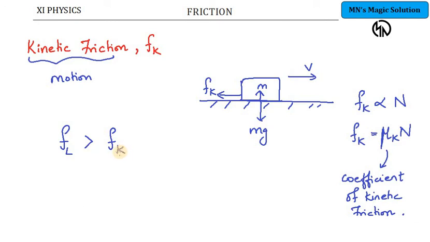Why? Because we saw in the previous concept the interlocks between rough surfaces and the contact forces they exert, which give this limiting friction. Now when an object is in motion, the number of interlocks will be less. The lesser number of interlocks leads to a lesser value of kinetic friction. So kinetic friction is lesser compared to that of what? The limiting friction.